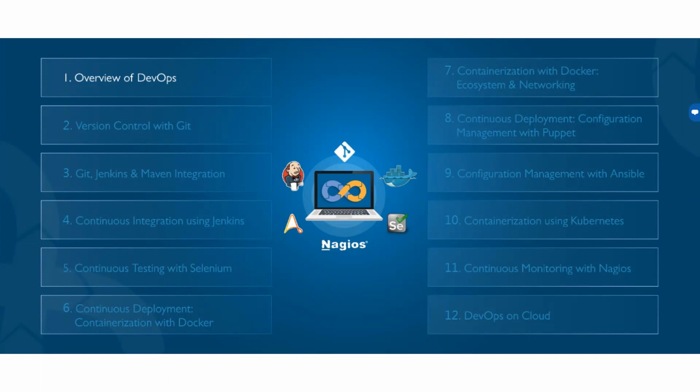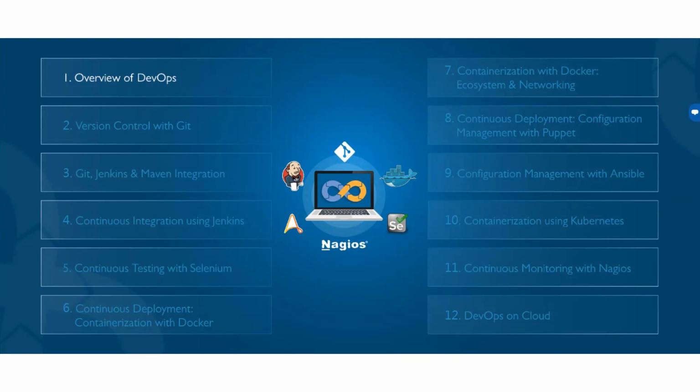We'll see how Kubernetes is different from Docker Swarm, the complexity in using Kubernetes, the challenges which a company can face if they're using Kubernetes, and the advantages of Kubernetes over any other scaling tool. We'll see that.